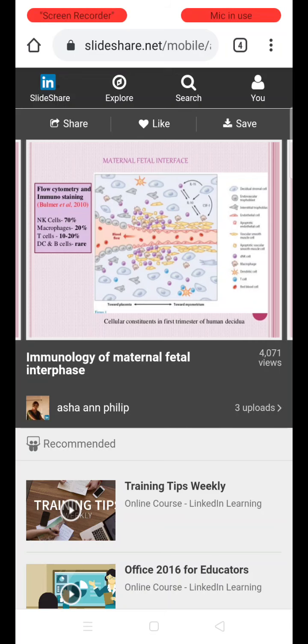When you see flow cytometry after immune staining at the maternal fetal interface, what are the cell constituents normally present in the human decidua? The main constituent is the natural killer cells, which constitute 70%, next are the macrophages at 20%, T cells at 10 to 20%, and other cells are rare.